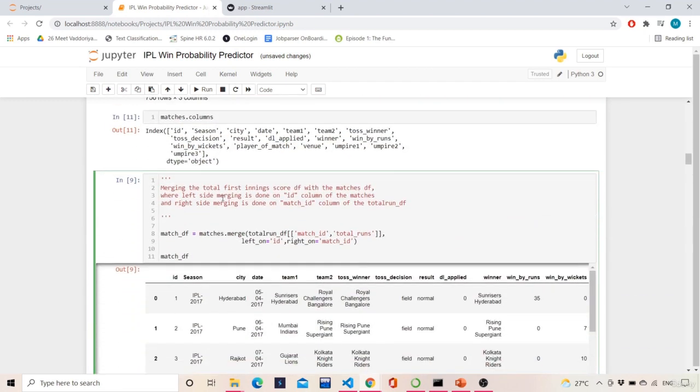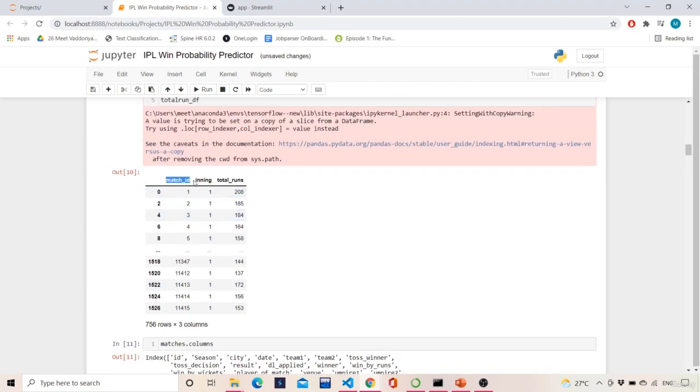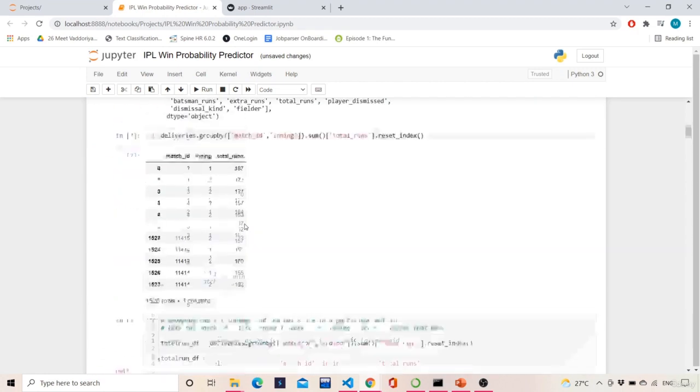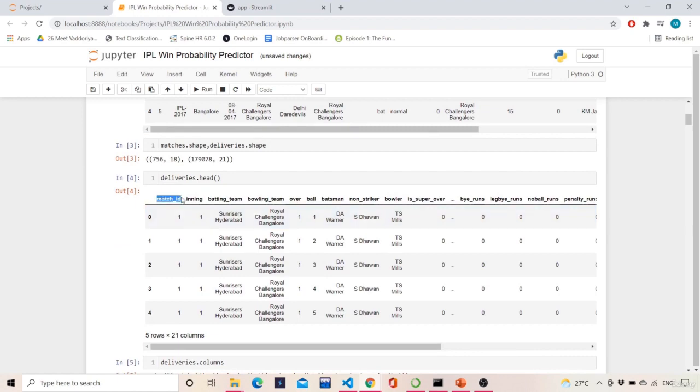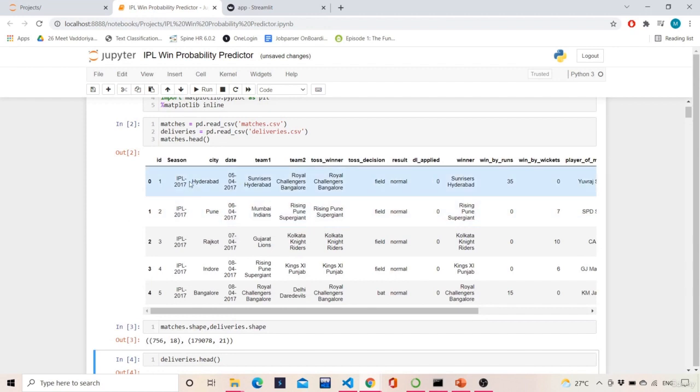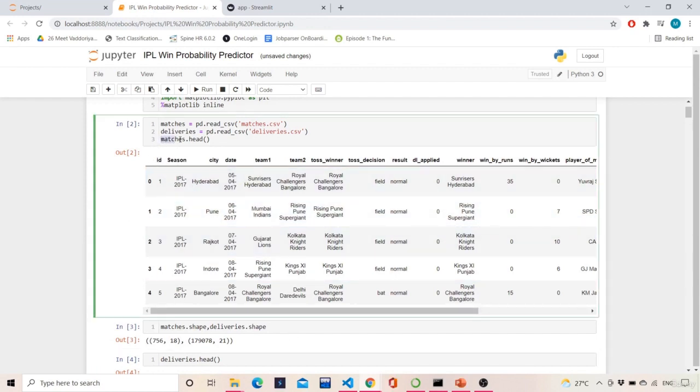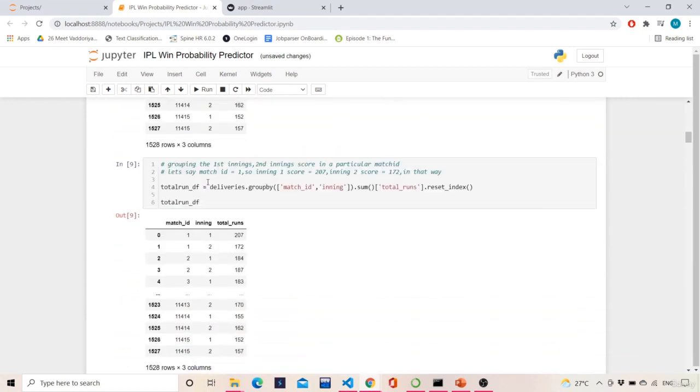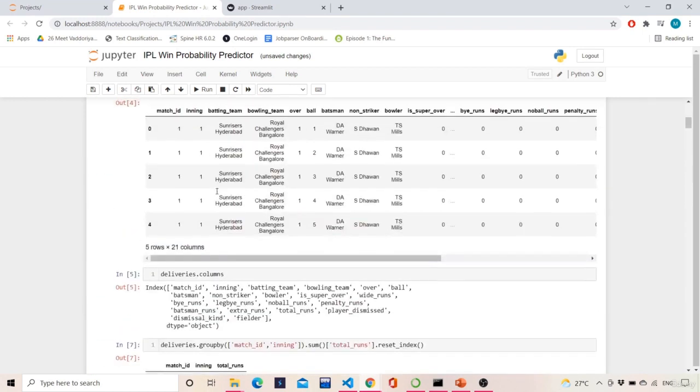Now what will I merge it with? Matches. So merging the total first inning score DF with matches DF, with left side on ID and right side on match ID. So over here, match ID is there, and in matches, what is the thing? ID is there. In deliveries, match ID is there, whereas in matches ID is there. So I'm going to merge my total run data frame with matches.